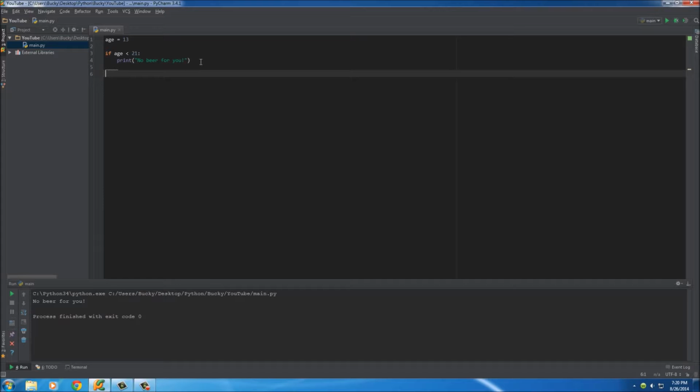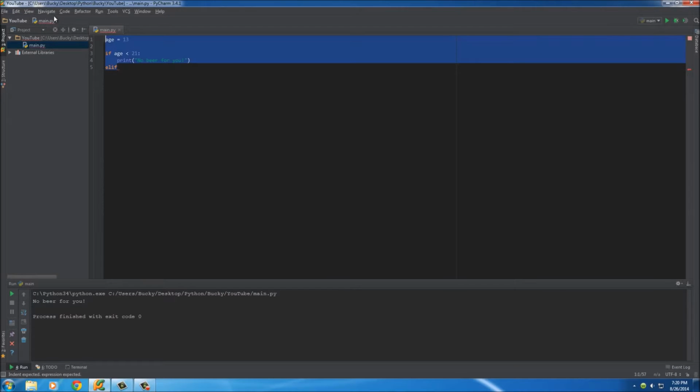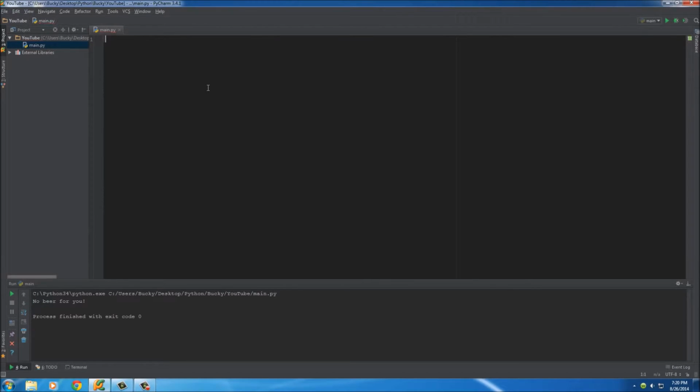Now, what if we wanted to have the computer decide between one of two things? Because of course, whenever the user is less than 21, we gave them the warning message, but what about for the people who are older than 21? How do we make them use the site or something like that? Well, we can add another condition called ELIF. And this checks something else, and it'll probably be easier to see if I use a new example.